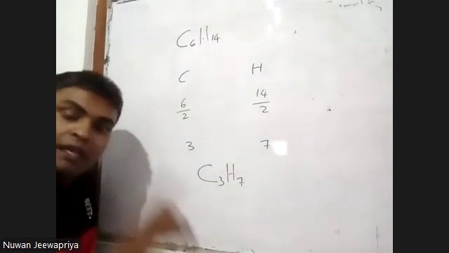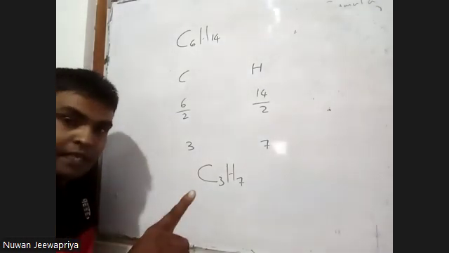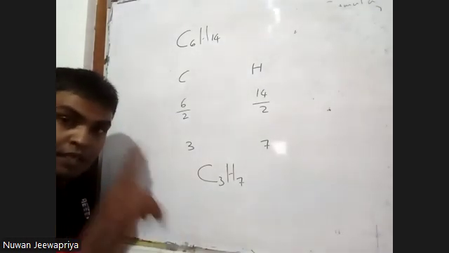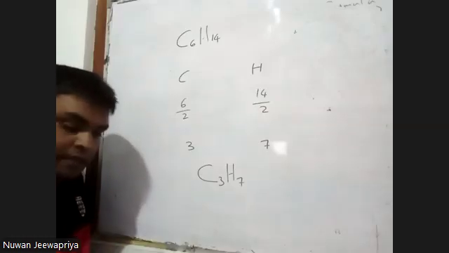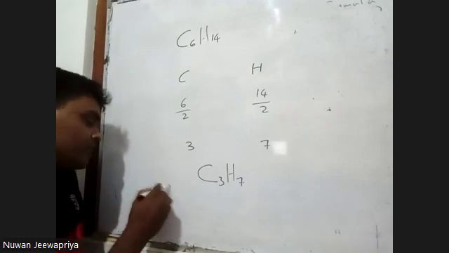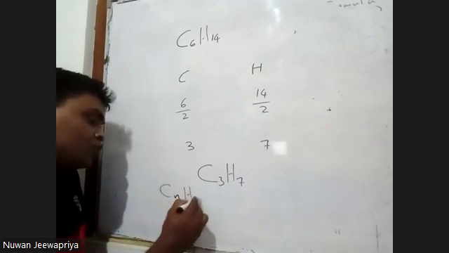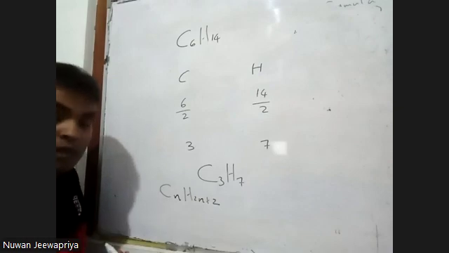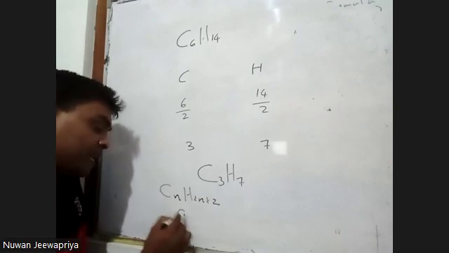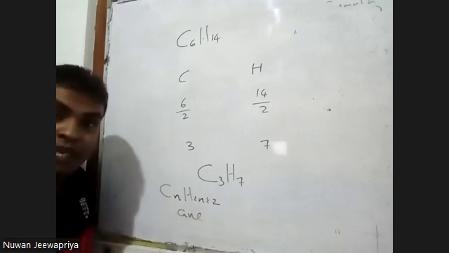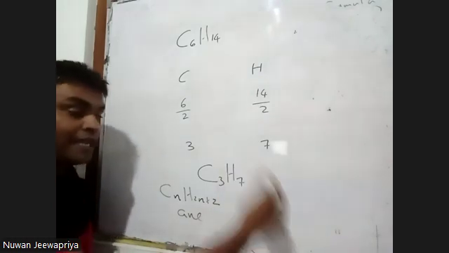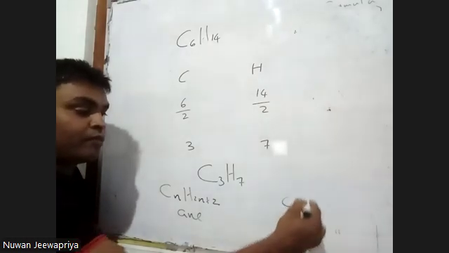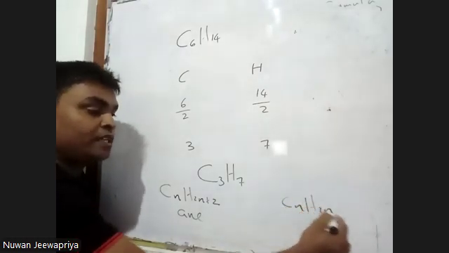So we learned hydrocarbons are compounds that have carbon and hydrogen only. There are two we discussed. Alkane, the general formula is CnH2n+2. The name ends with the suffix "ane": methane, ethane, propane, butane, pentane, hexane, heptane. Alkene, the general formula is CnH2n.